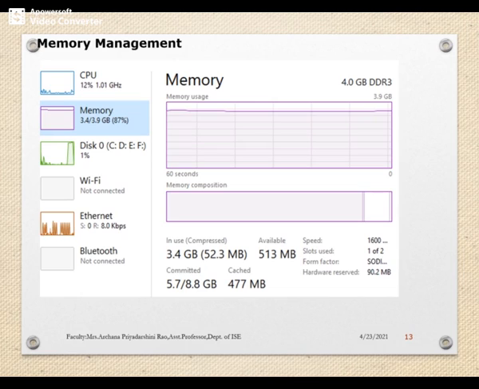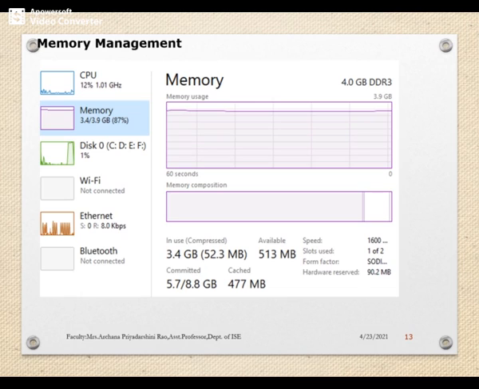So in terms of process management, the OS's job is to create and destroy user and system processes, allocate the hardware resources among the processes, control the progress of the processes, and provide mechanisms for process communication and for deadlock handling. So these were the functions listed in process management.